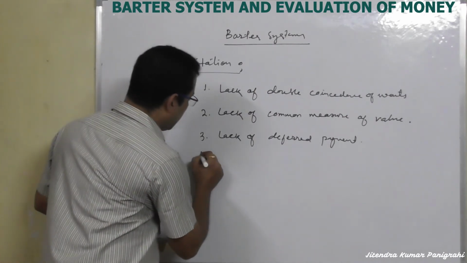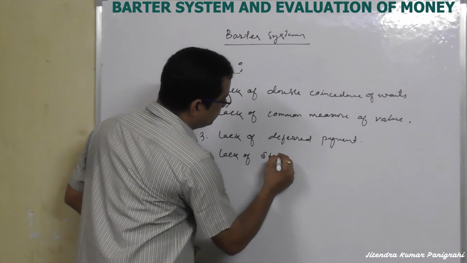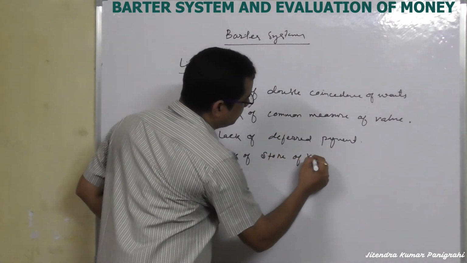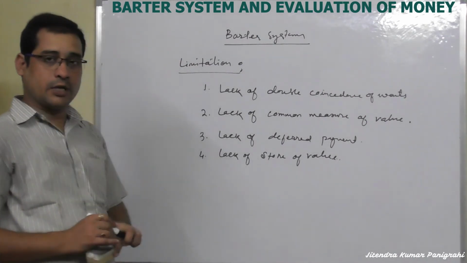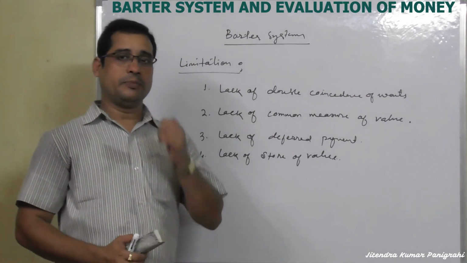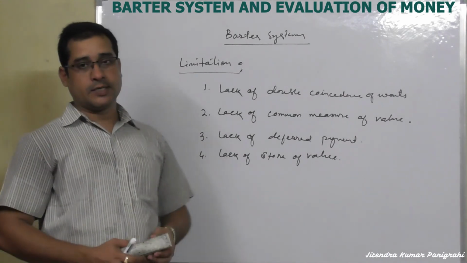And the fourth one is lack of store of value. We cannot store all the units, all the production, for a long period of time. That was another limitation of the barter system.